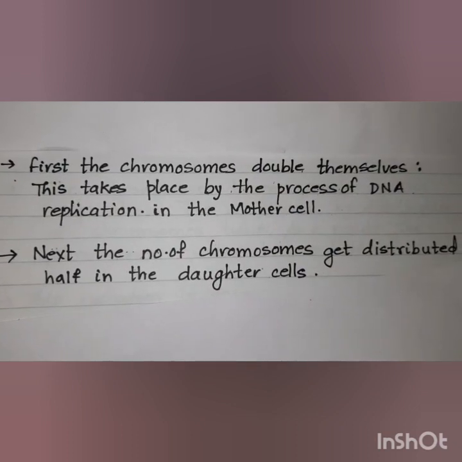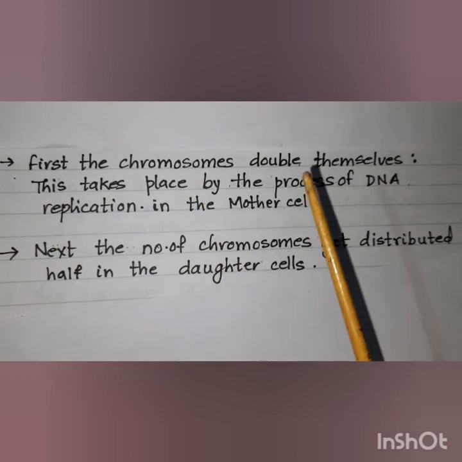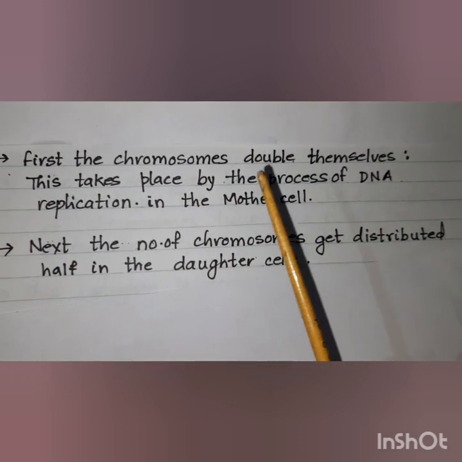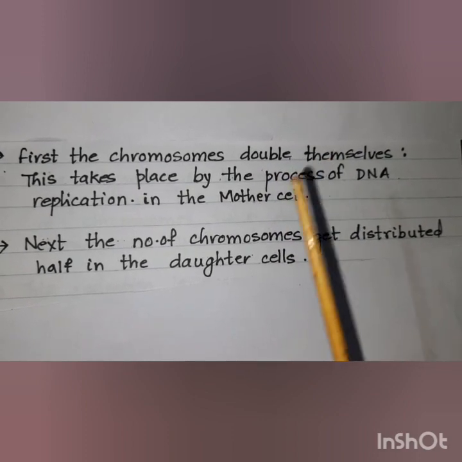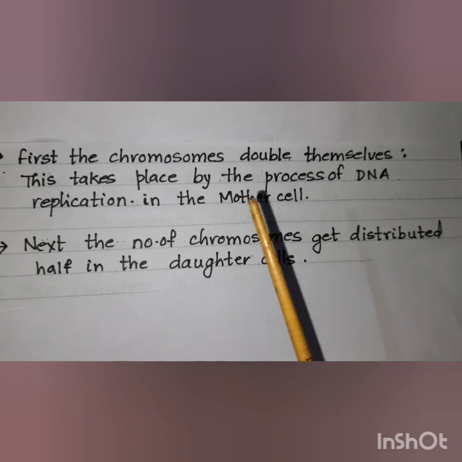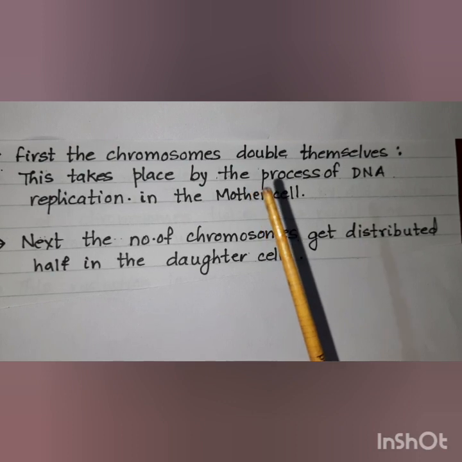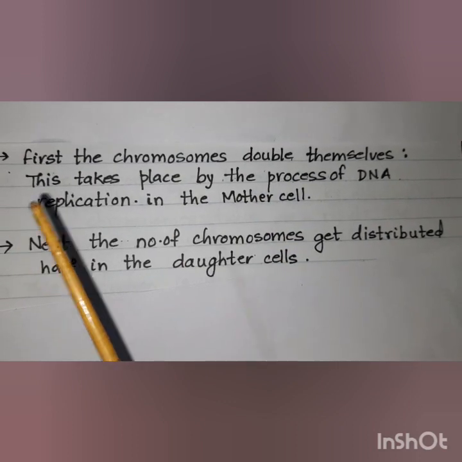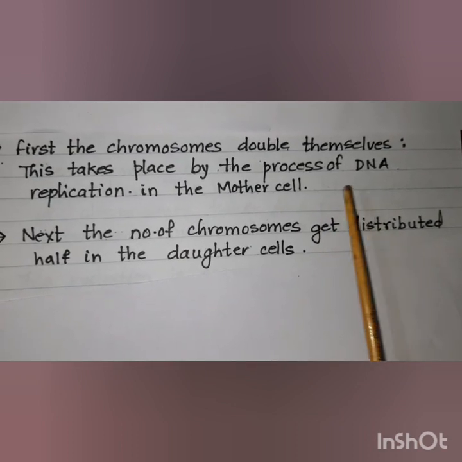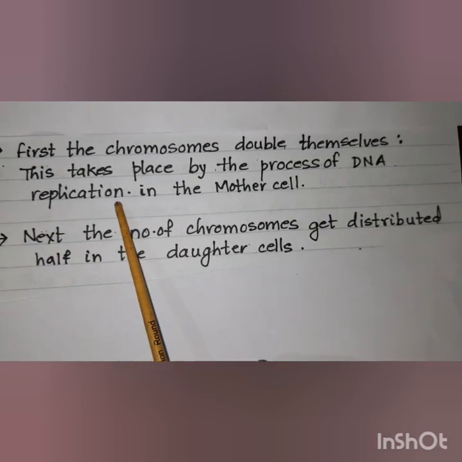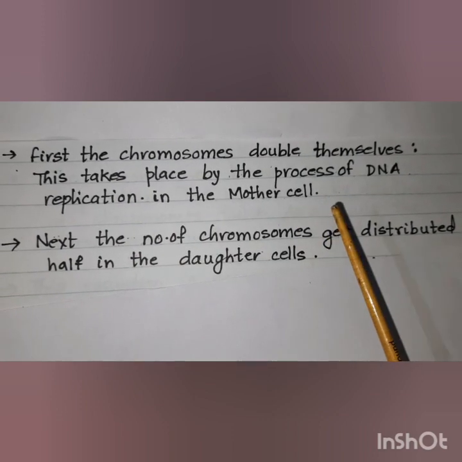Now let us see how this happens. In mitosis, first the chromosomes double themselves. That means, let us suppose that there is a cell which has 2 chromosomes. Now when mitosis takes place, first the number of chromosomes will become 4. Now this doubling of the chromosomes takes place by a process called DNA replication. We don't have to study DNA replication now. You will study this in the higher classes.